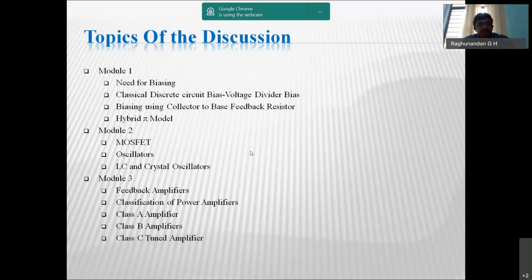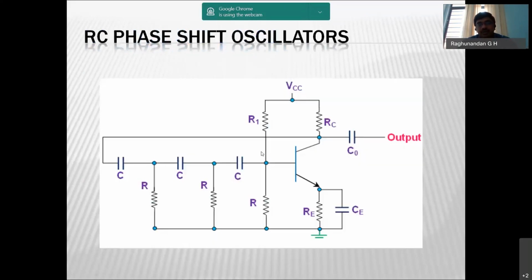For this purpose we will be using feedback. In feedback, basically we have two types: one is positive feedback, the other is negative feedback. The positive feedback will be used wherever we want to increase the gain of the amplifier, and negative feedback will be used wherever we need to decrease the gain of the amplifier.